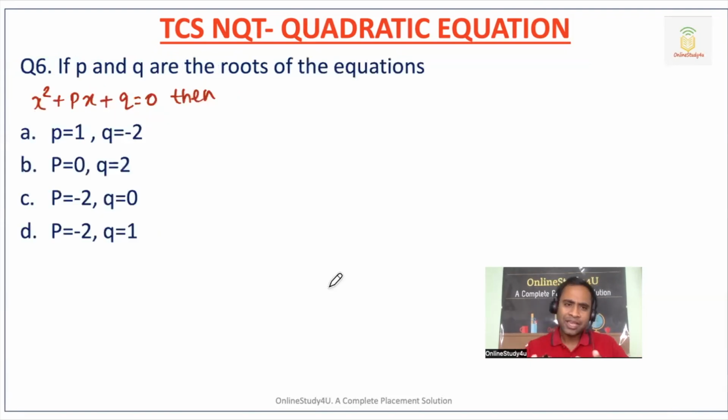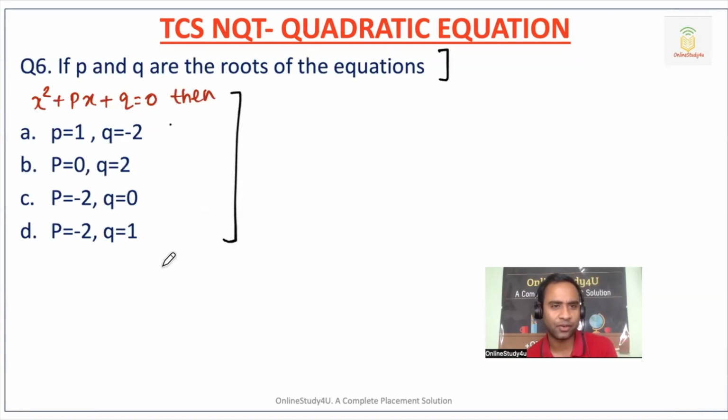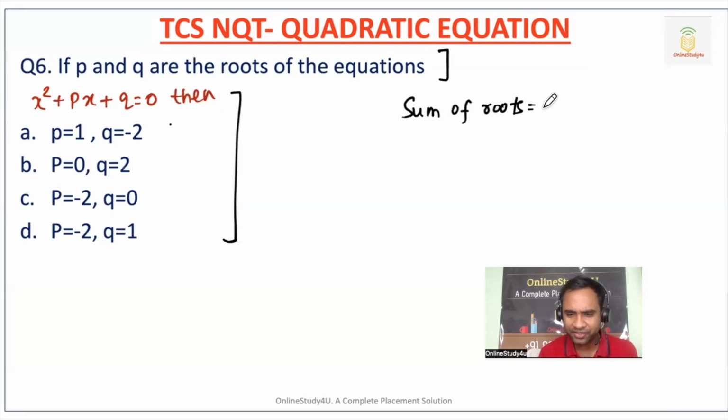Okay, now once you understand this, then they might give you the question in different formats, right? So here, if p and q are the roots of the equation, then you need to find out which will be the answer. Then friends, sum of roots, definitely I'm not going into very much basics, will be minus b by a, and product of roots will be nothing but c by a.